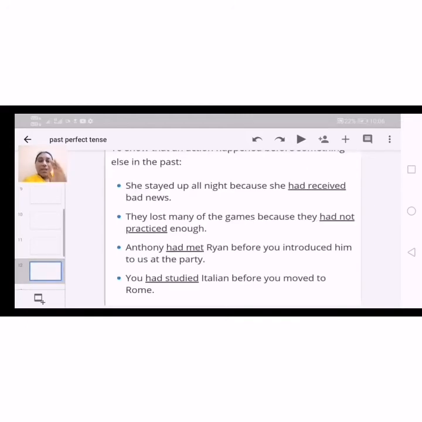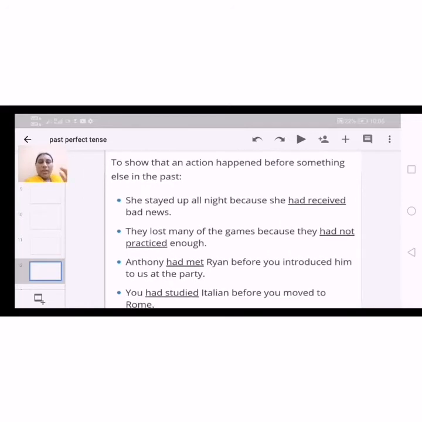And next, some more examples. Okay, so some of the actions happened before something else, that means before another action. For example, she stayed up all night because she had received bad news, of course. So the action, she stayed up all night, is an action. Because why? She had received bad news. So with the effect of that reason, she stayed up.